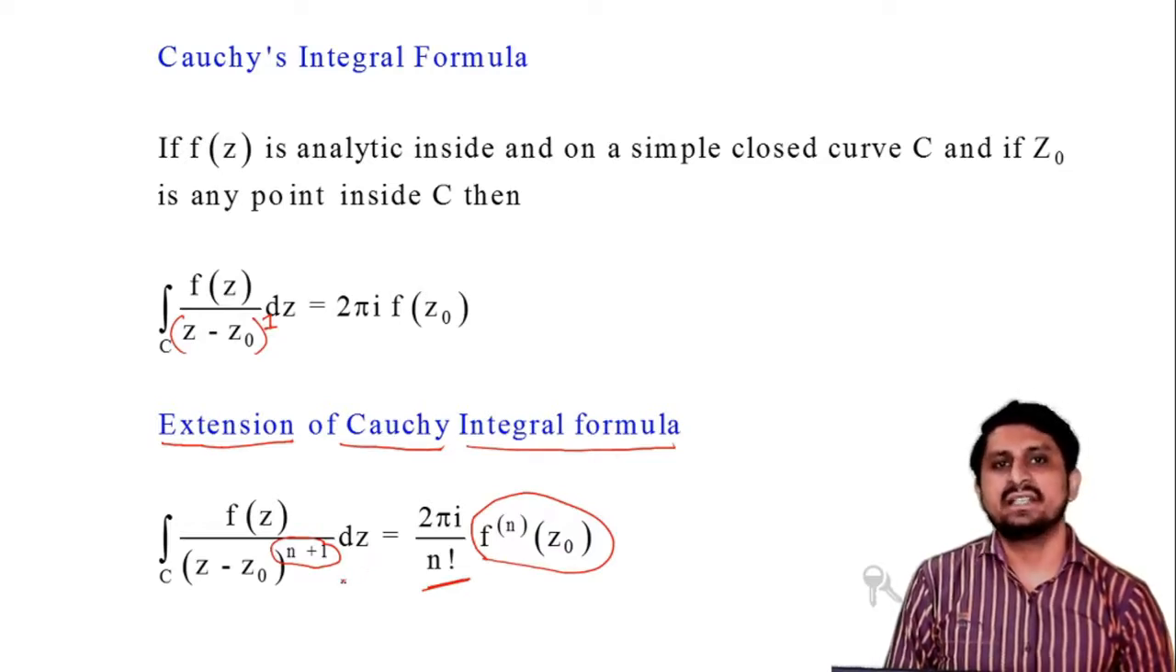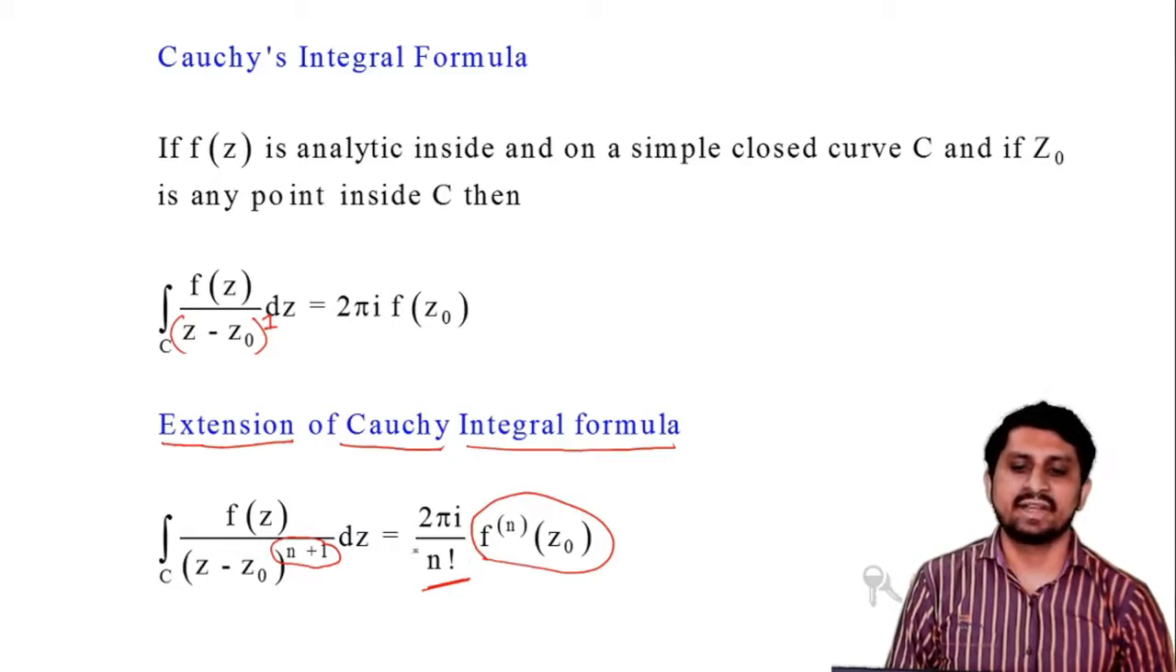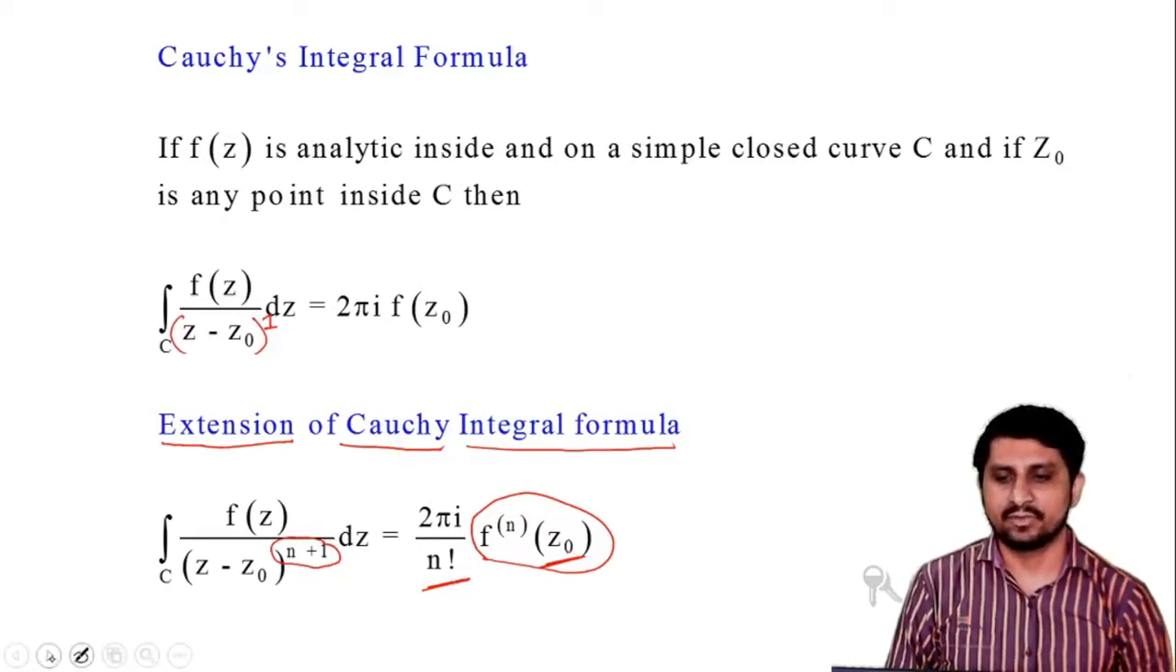Suppose the degree of z minus z0 is 2, then you write 1 factorial here and the first derivative of the function at point z0. Suppose n is equal to 3, that means the degree of z minus z0 is 3, then you write 2 factorial here and find the second derivative of the function at point z0. Let's solve some examples to see how we can solve this type of problem.